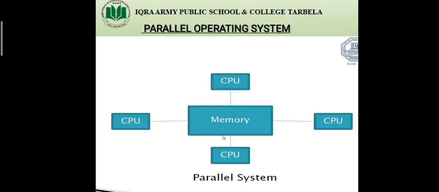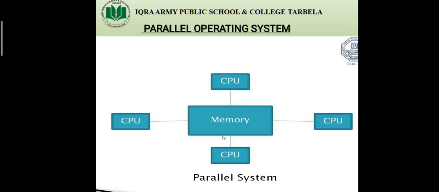The next type of operating system is the parallel operating system. The parallel operating system supports the execution of a program on multiple processors at the same time. ठीक है, यहाँ पे भी बहुत सारे processors use हो रहे हैं, एक processor use नहीं हो रहा. When we talk about the parallel operating system, its functionality is that it divides a big task into many smaller tasks and then executes them on different processors simultaneously. Smaller tasks are executed on different processors simultaneously.